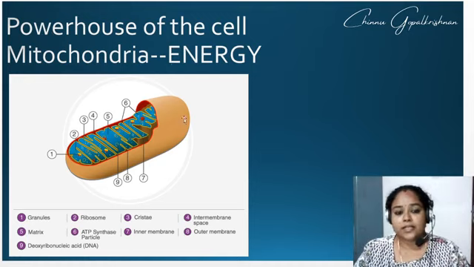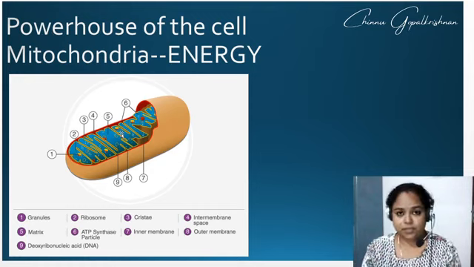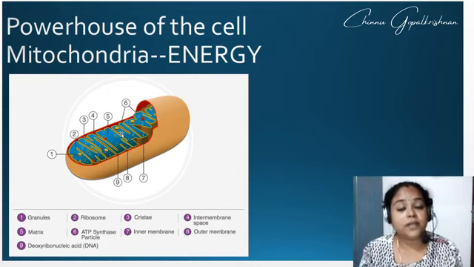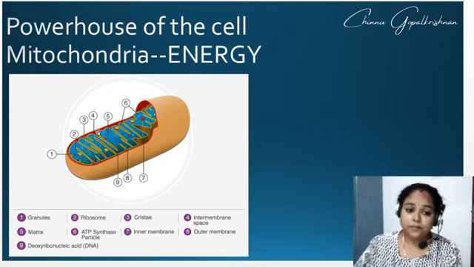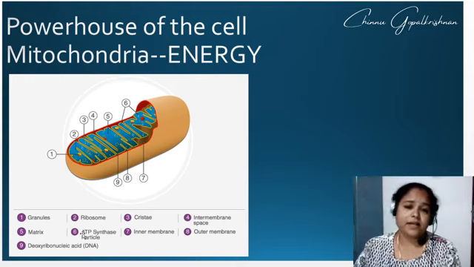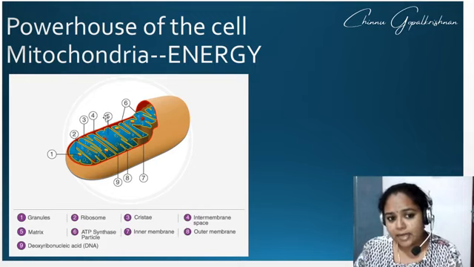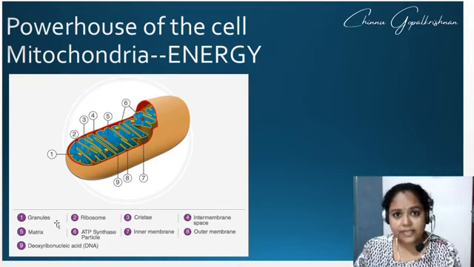This is the structure of mitochondria, a typical sausage shaped structure. When we look at the cut open section of the mitochondria, there are many different parts, many structural differences. Let's see them one by one. You can see that numbers are given here while the names are written over here. We will match them and see.